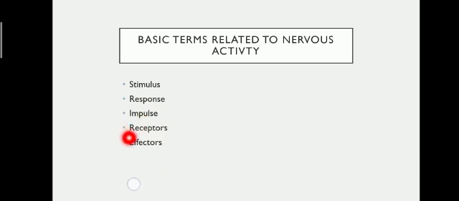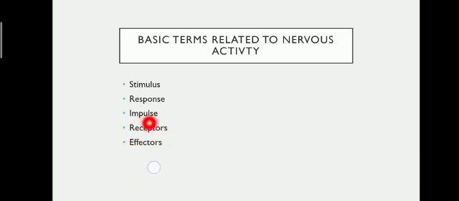Then come receptors. Receptors are the cells which receive the stimulus, and then they transfer the impulse towards the central nervous system. And then come effectors. Effectors means the glands or muscles that are responsible for causing responses or performing the function. So those are the effectors.